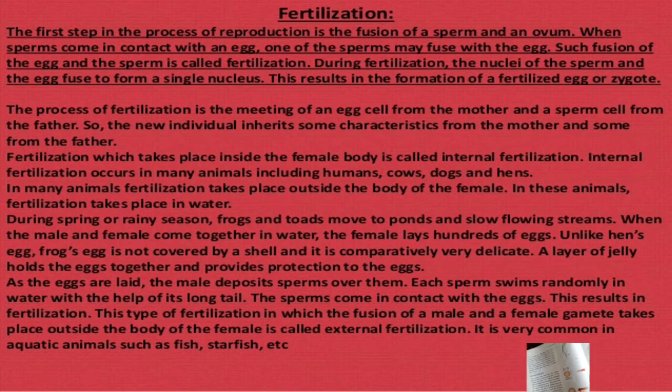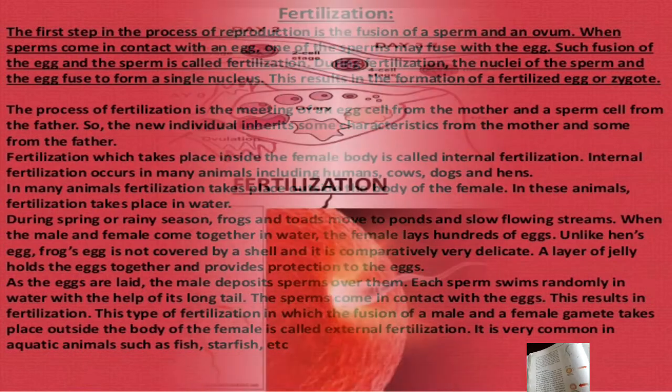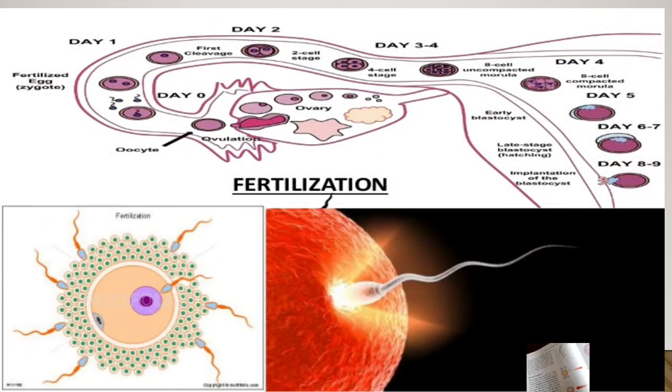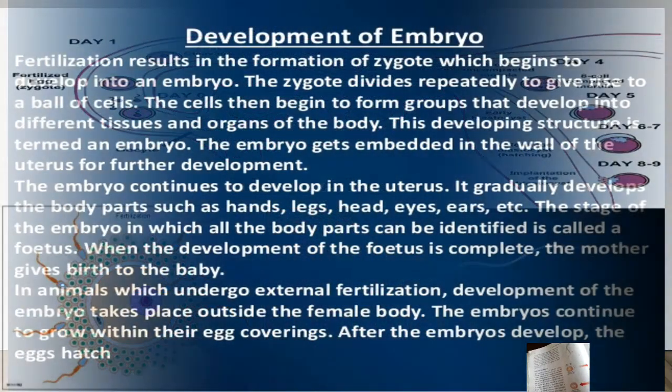So students, fertilization and pregnancy. In this process, the sperm discharged into the vagina during sexual intercourse travel up the vagina and uterus and reach the fallopian tubes. It is here that fertilization takes place. After that, one of the sperms fuses with the ovum and a zygote is formed, which travels down to the uterus and gets attached to its wall. After that, it divides repeatedly to form an embryo. When the embryo starts looking like a baby, it is called a fetus.